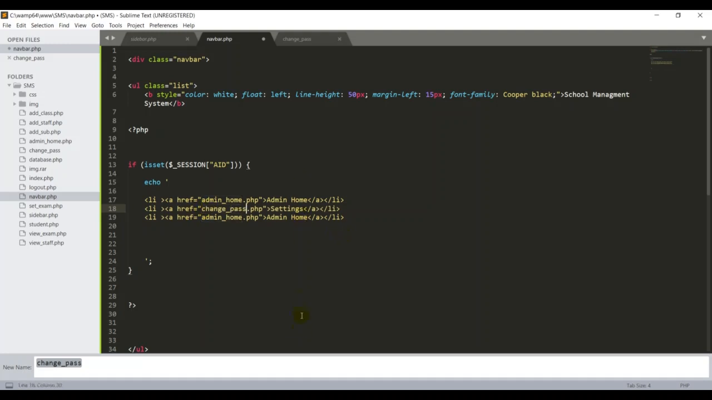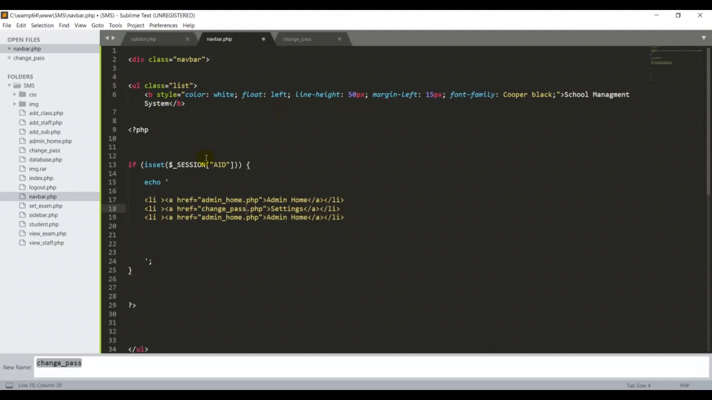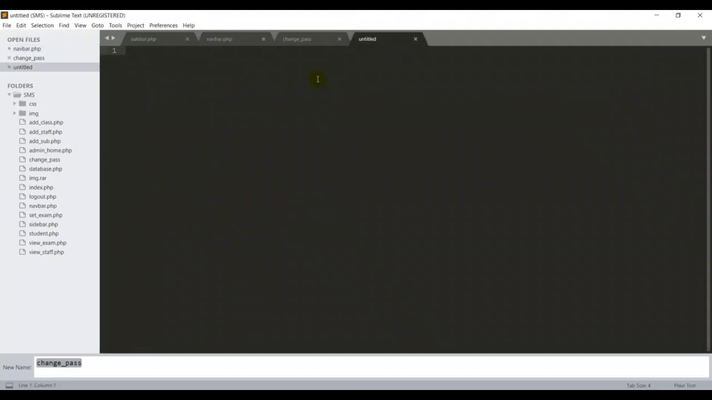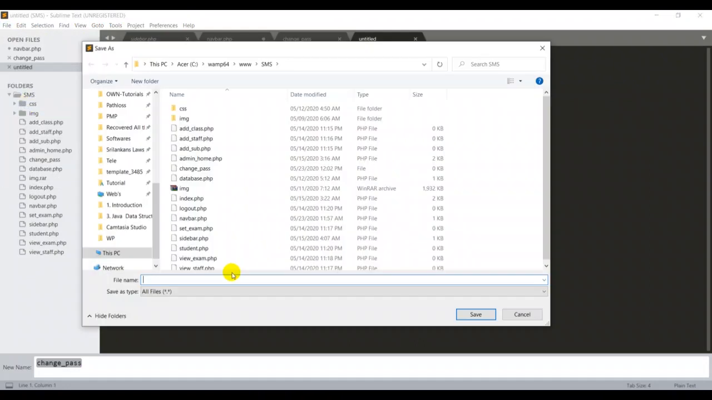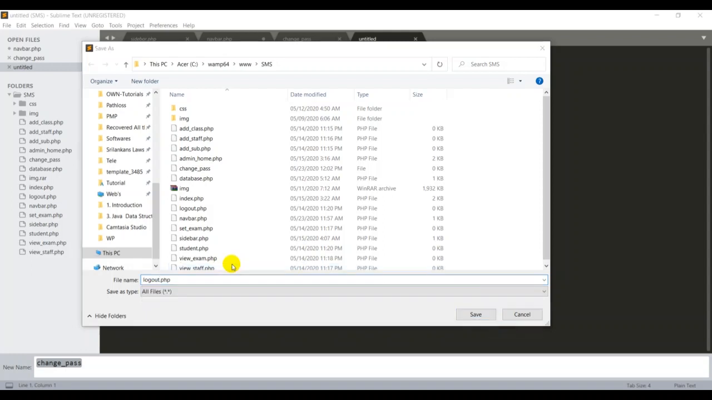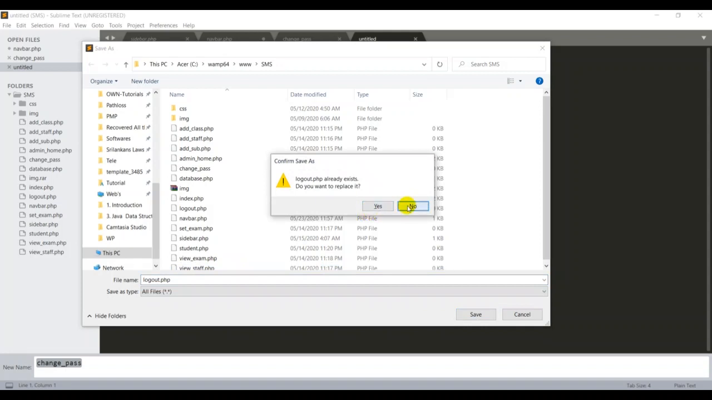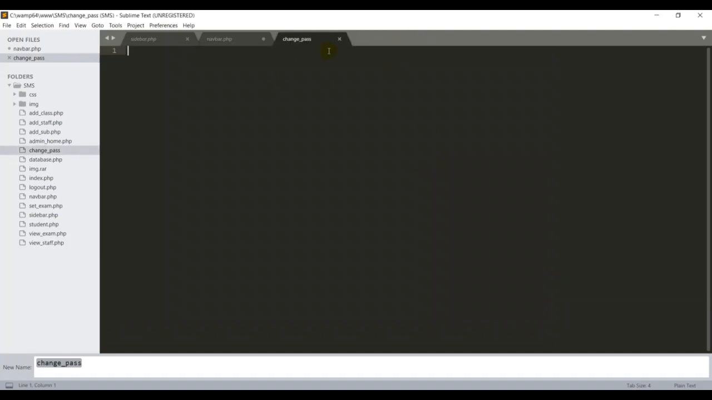Now finally, I want the logout button. If you go back here, you can see the logout button. I think I need to create one more file. In the logout button, we can put the logout.php name. So here, save as, logout. It's okay, we already have this one. We already created it, I think, so we don't want to create it again and again. So cancel.